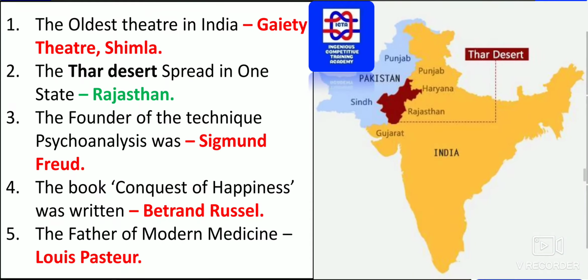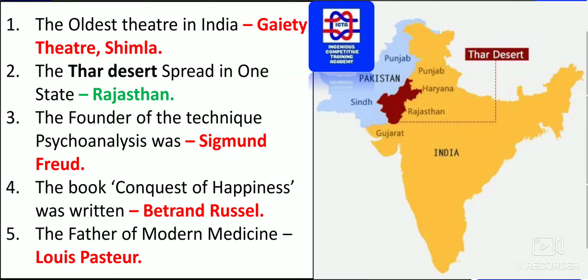Next we have the oldest theatre in India, which is located in Shimla. The name of the theatre is Gaiety Theatre. This is the oldest theatre in India. The Thar Desert, we knew that it was spread all over Rajasthan. Maximum area, you will find the whole Thar Desert located in one state itself, that is Rajasthan.